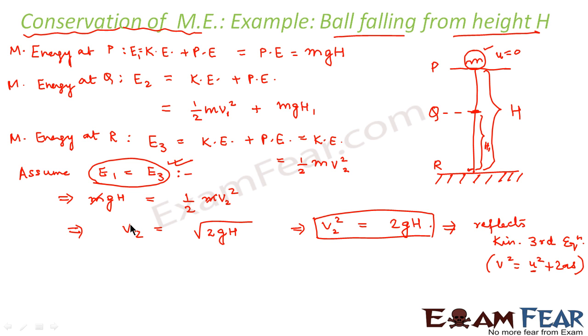So did you understand how we proved that the energy at all the 3 points is equal? We first wrote the expression of energy at all the 3 points. Then we assumed that the energy at this point and this point is equal. Now, when we equated both, we found one equation, and that equation is exactly the same as the kinematics third equation. That proves that whatever we have assumed is actually true. Hence, the energies at all the points E1, E2, E3 are all equal.